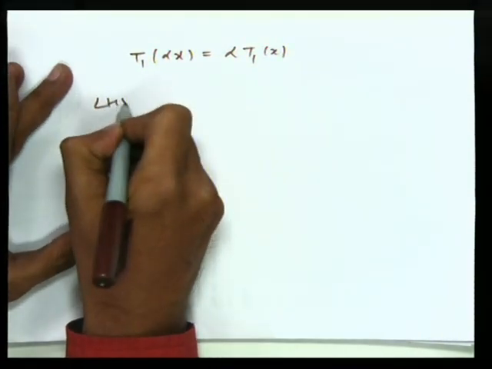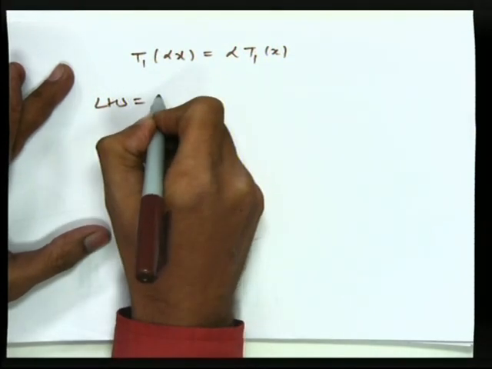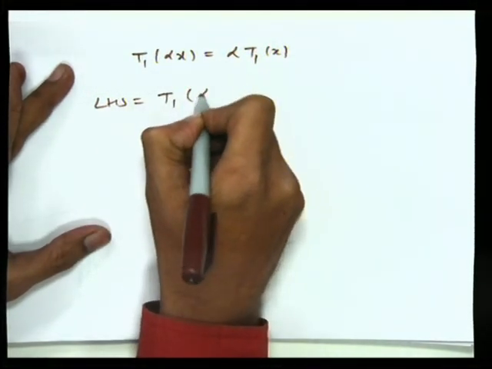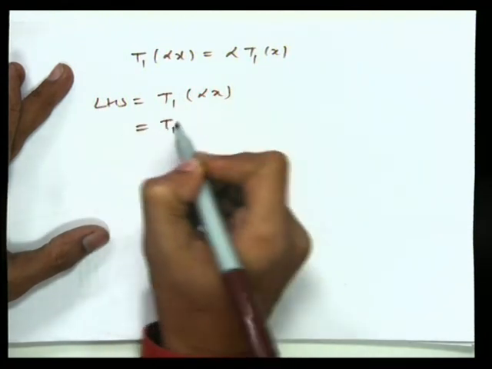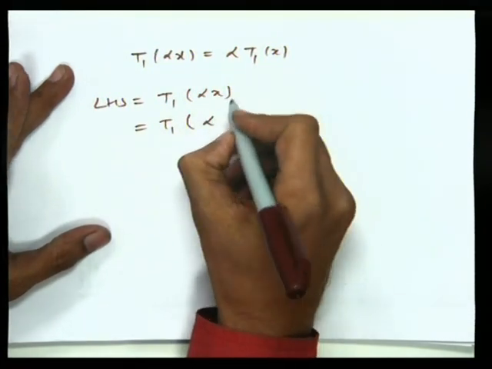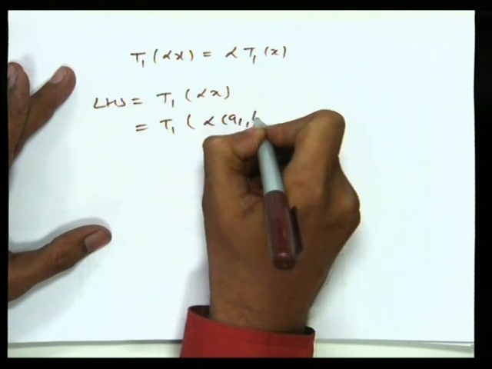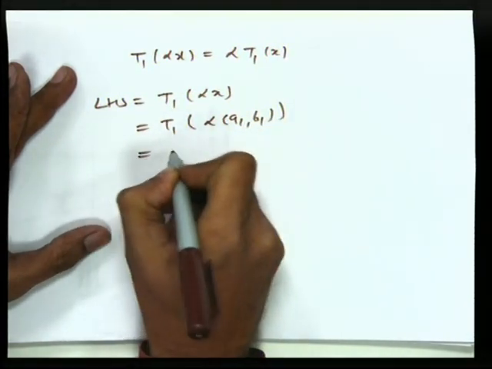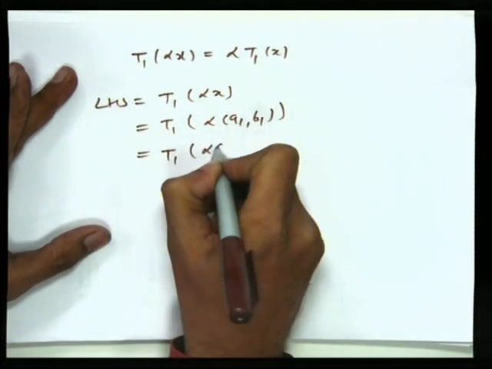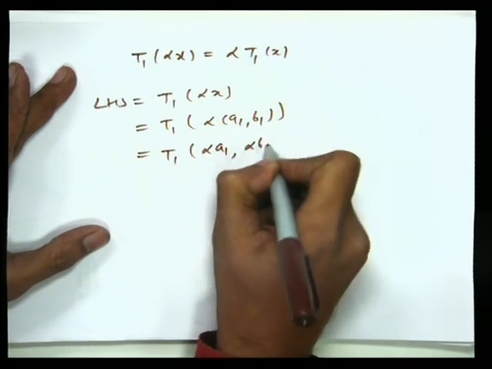So our left hand side is T1 of alpha x, that is T1 of alpha times (a1, b1), which is equal to T1 of (alpha a1, alpha b1).